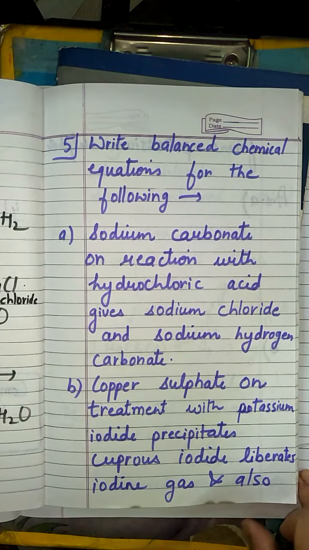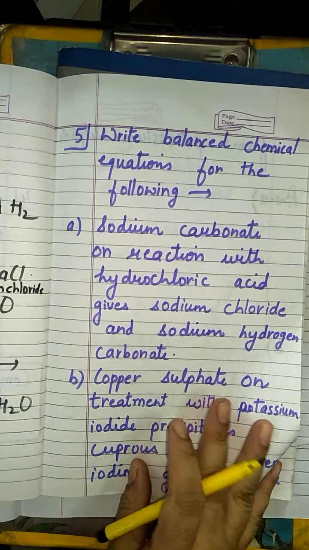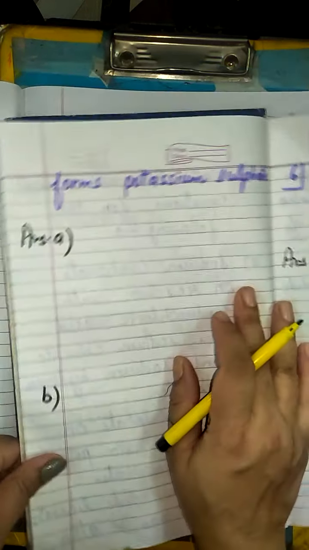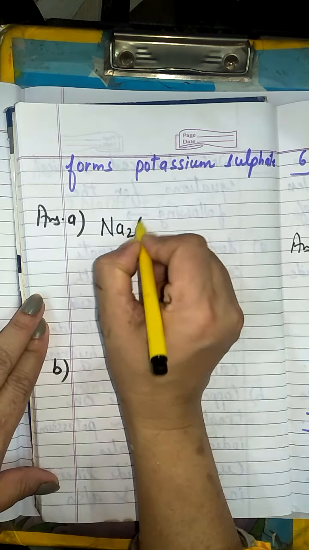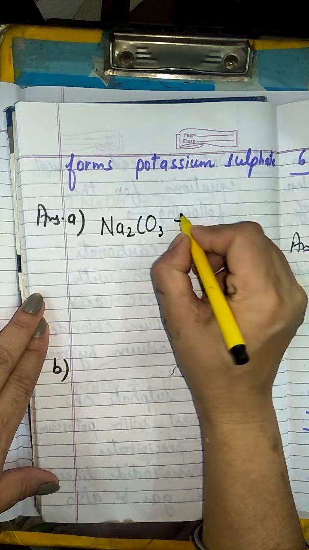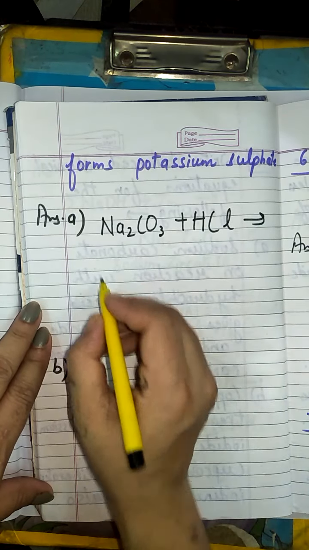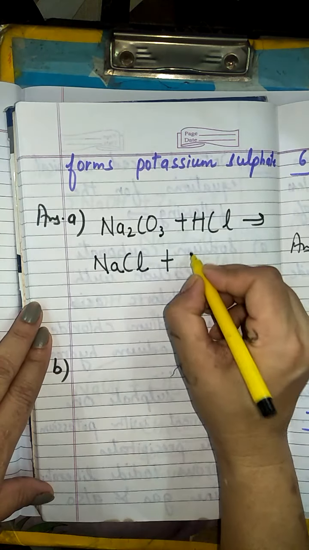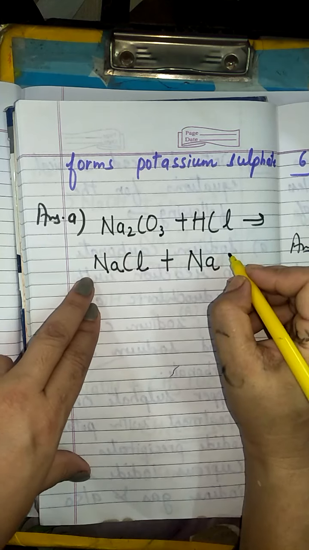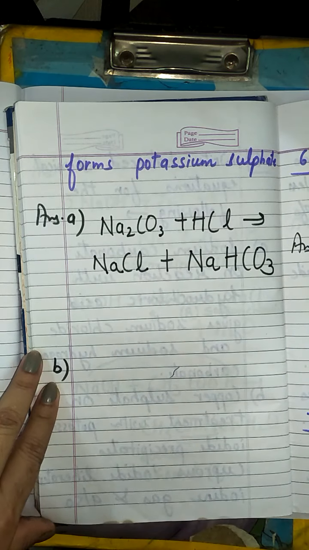Now next question. Here he has asked to write the balanced chemical equation for the following. So what we'll be doing? Sodium carbonate on reaction with hydrochloric acid. So how we will be writing? Sodium carbonate along with the reaction of hydrochloric acid, what will be formed? We know definitely displacement reaction will be carried out, rather it is double displacement. So here sodium chloride and sodium hydrogen carbonate are going to be formed.